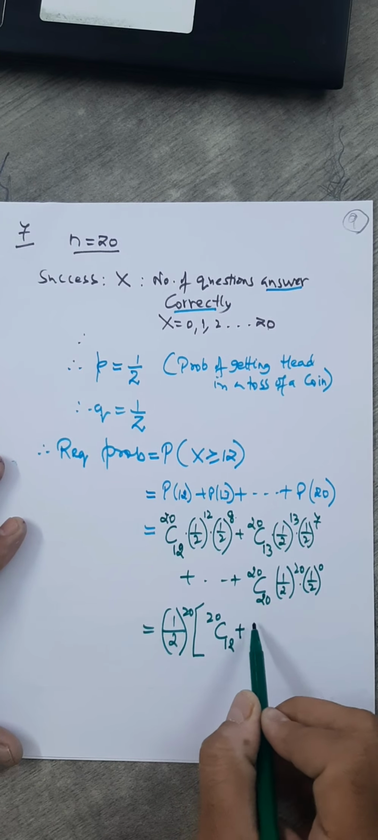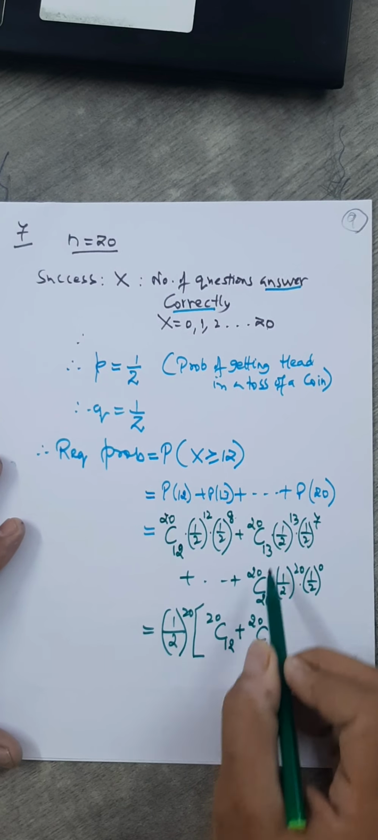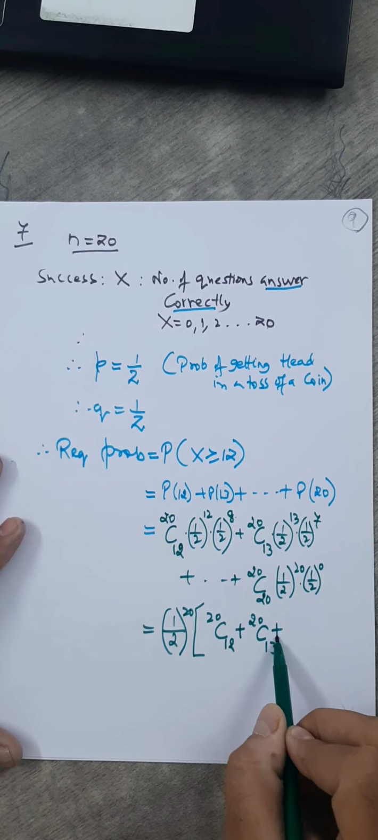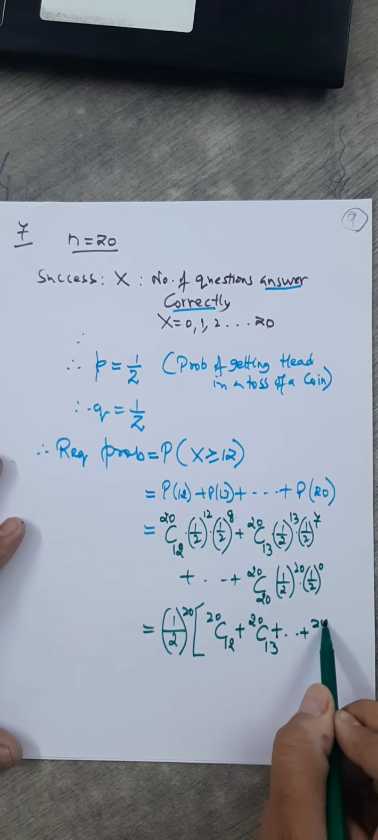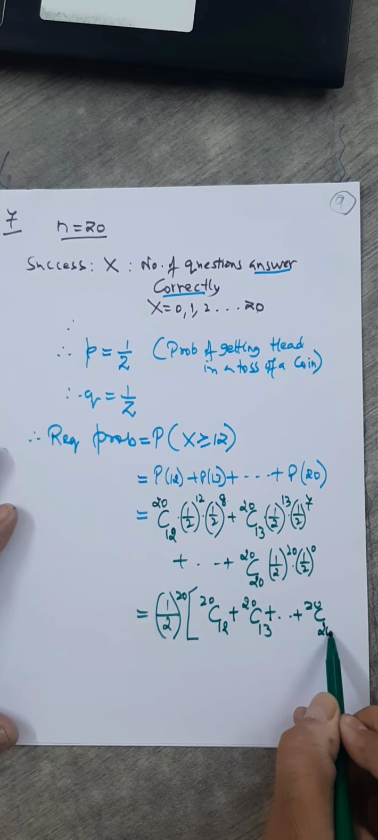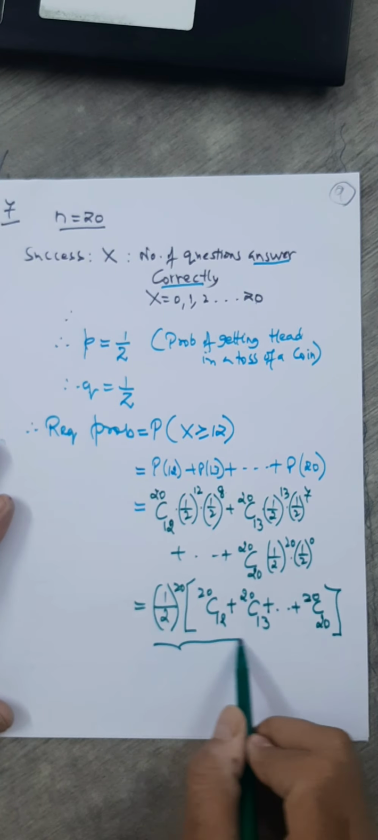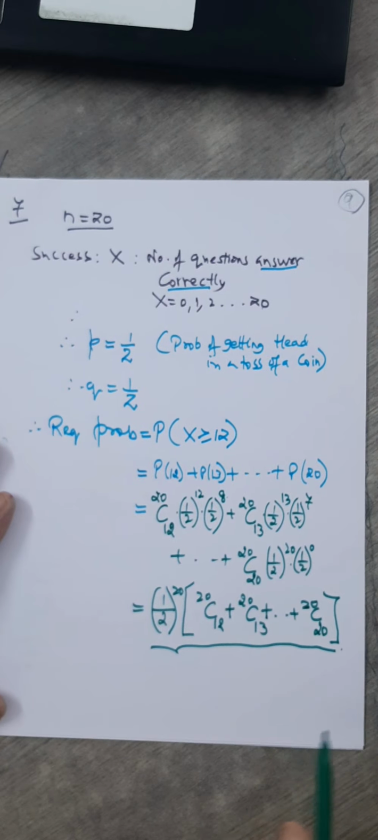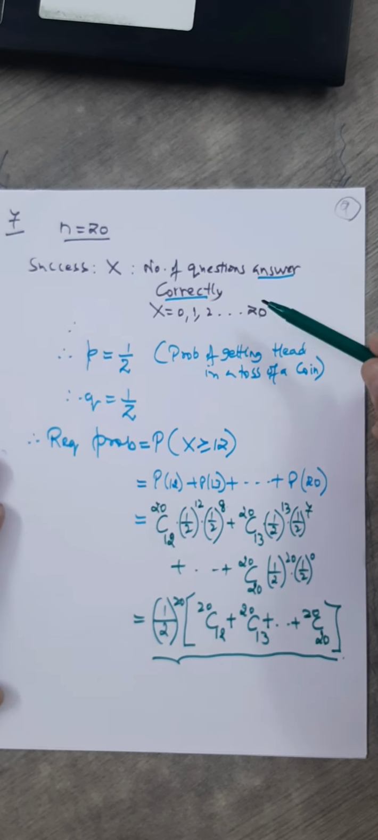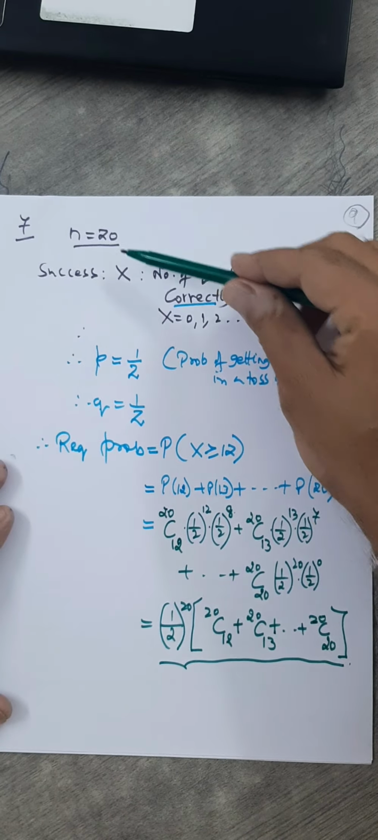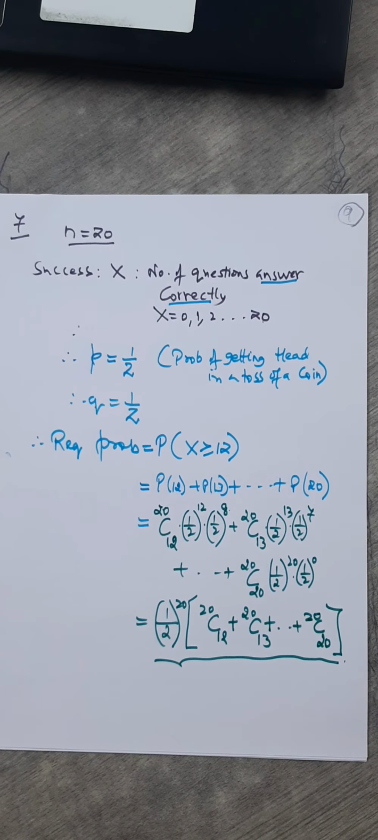20C12 plus 20C13 and so on, finally 20C20. If you want, you can simplify further, otherwise that simplification is not important. This is your required answer. Right? What is important? What is X? What is the number of trials? And what's the probability of success?